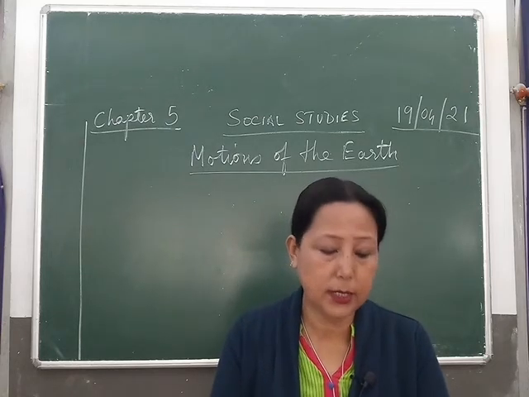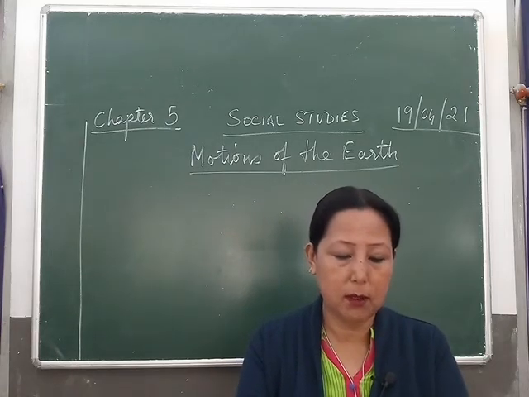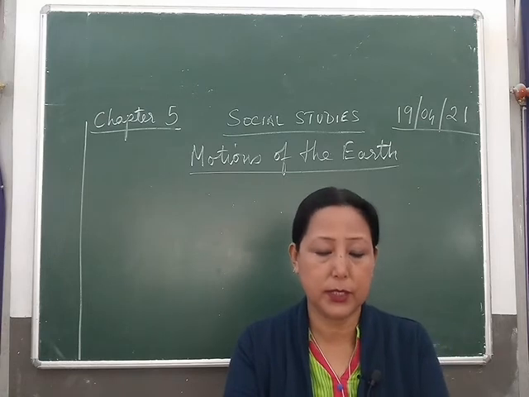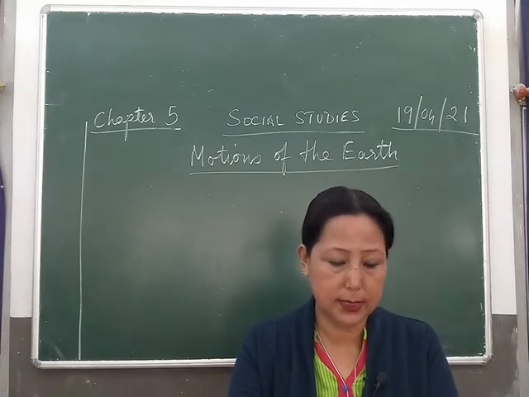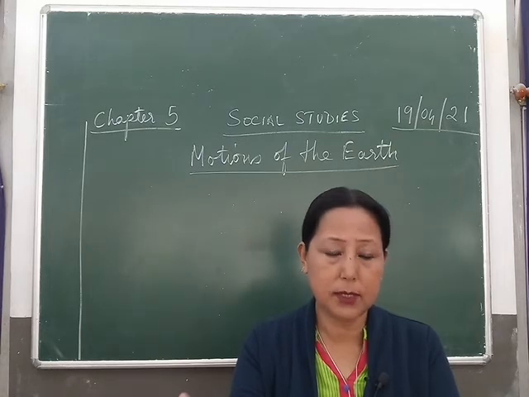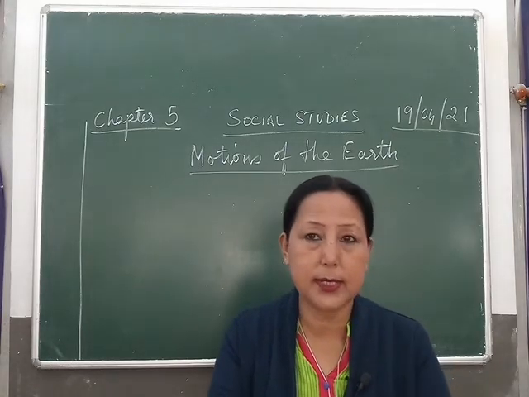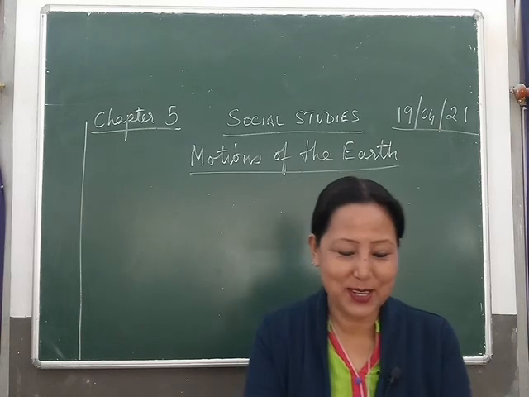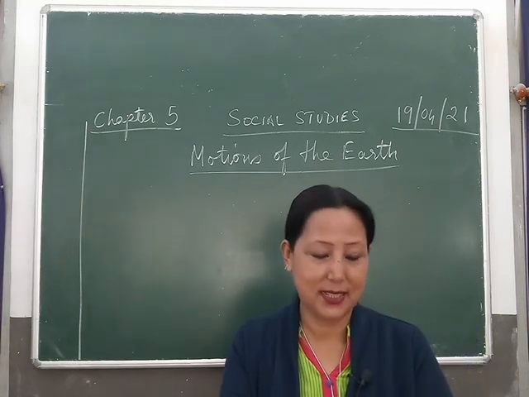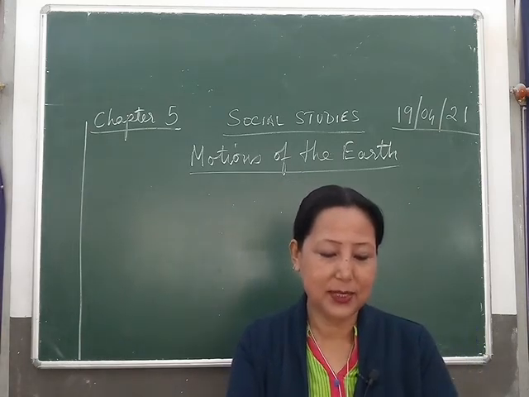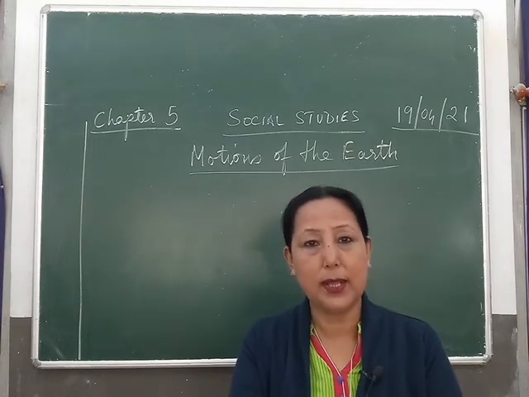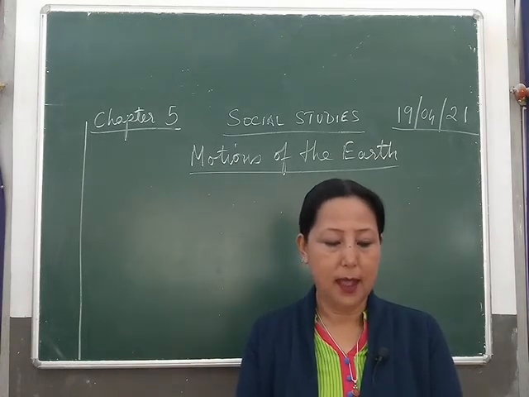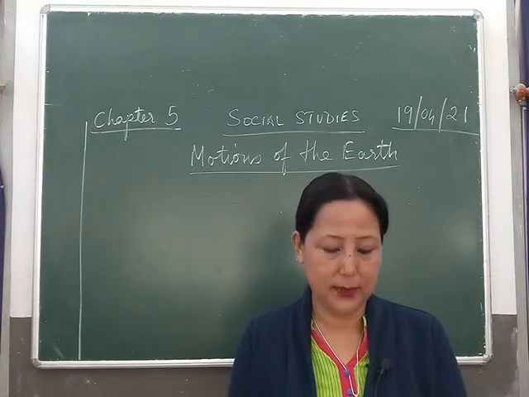Now what is rotation? The movement of the earth on its axis is called rotation. Earth rotates from west to east. How many hours does it take to complete one rotation? It takes 24 hours to complete one rotation. As earth rotates, one part of it experiences day while the other half experiences night, okay.